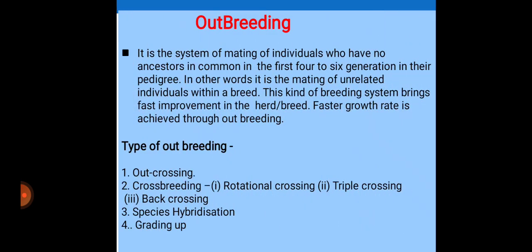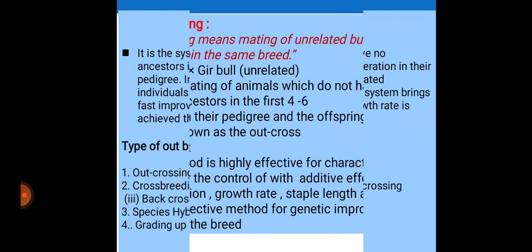The second most important method of breeding is outbreeding. It is the system of mating of individuals who have no ancestors in common in the first 4 to 6 generations of their pedigree. In other words, it is the mating of unrelated individuals within a breed. This kind of breeding system brings faster improvement in the breed or herd. Faster growth rate is achieved through outbreeding. The types of outbreeding are outcrossing, crossbreeding, species hybridization, and grading up. These are the methods of outbreeding.